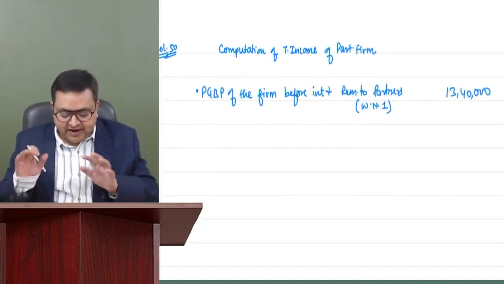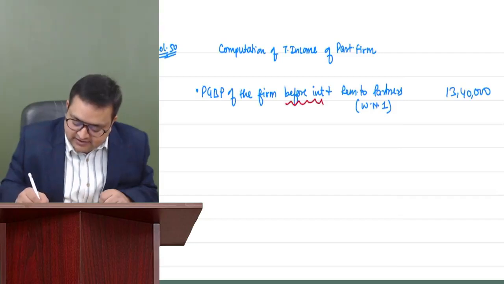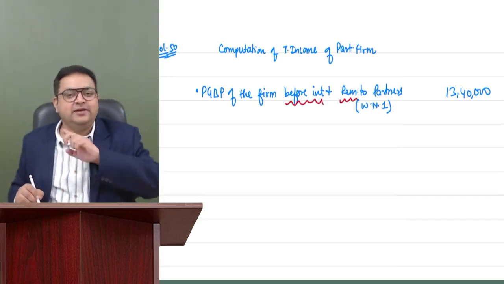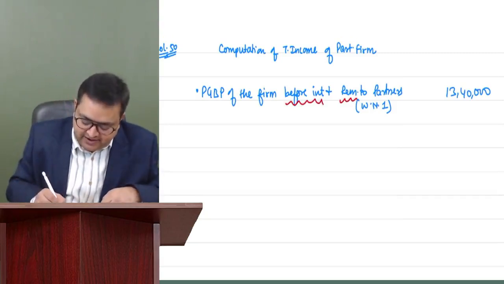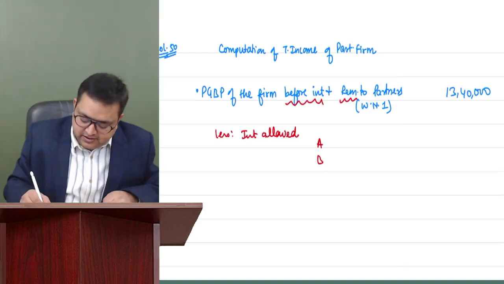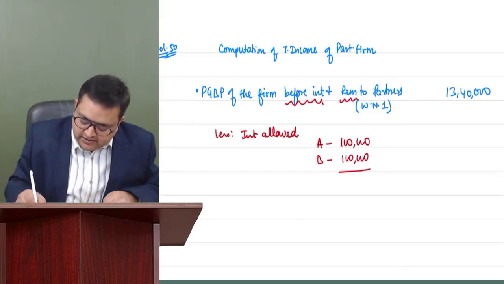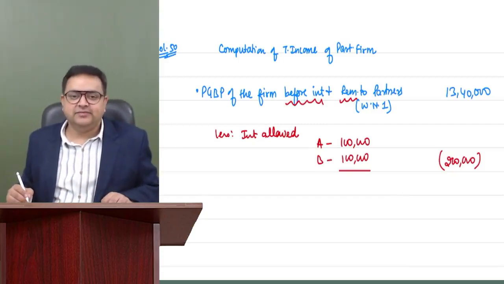And is it the final PGBP of the firm? No, because it is before interest and before remuneration. Now tell me, we can allow interest also. So less interest allowed. To A and to B, we have paid 1 lakh, 1 lakh, which is under allowable limit only. So 2 lakh is purely allowed, no issues. We can deduct it. It is allowed to the partnership firm.